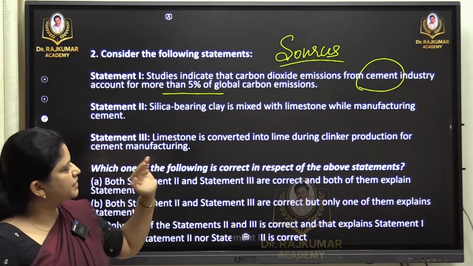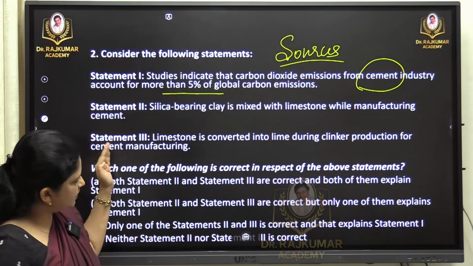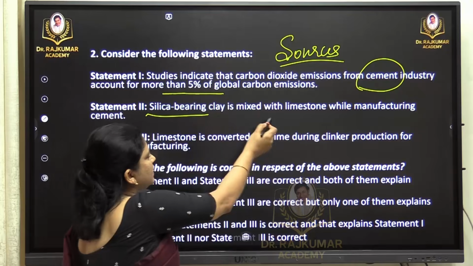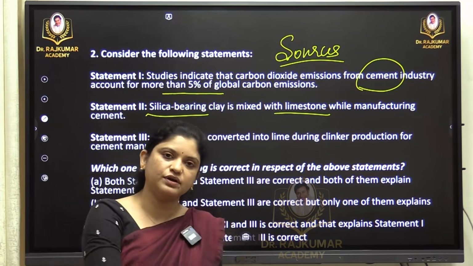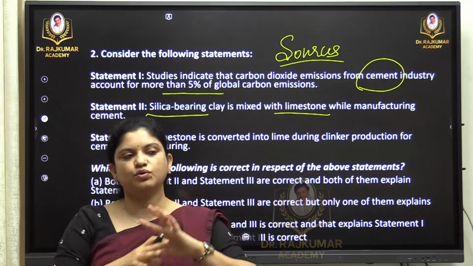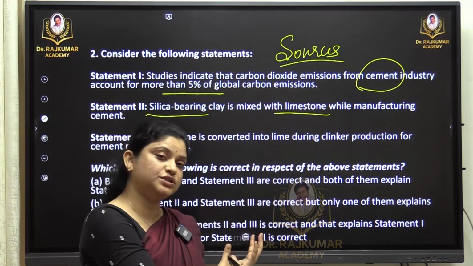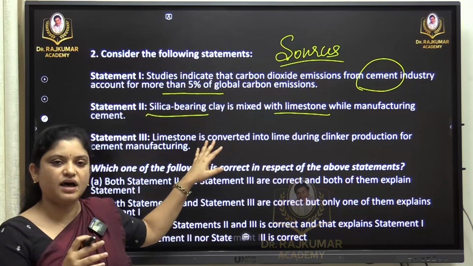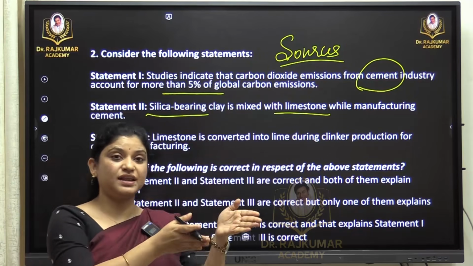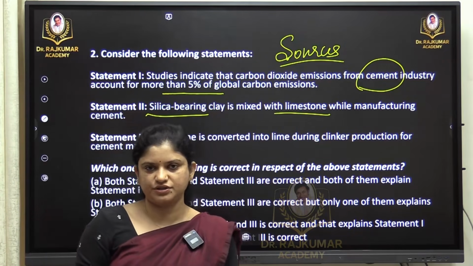Silica bearing clay is mixed with limestone while manufacturing cement. Yes, this can act as a raw material, and it is also one of the components when we make cement. The question is based on the cement making process, wherein the 3 statements give out the various phases in cement production.